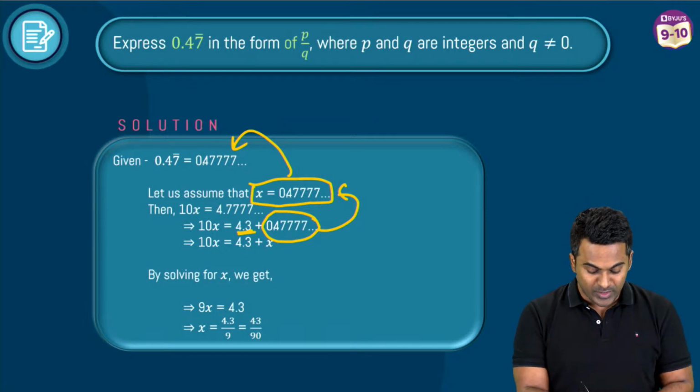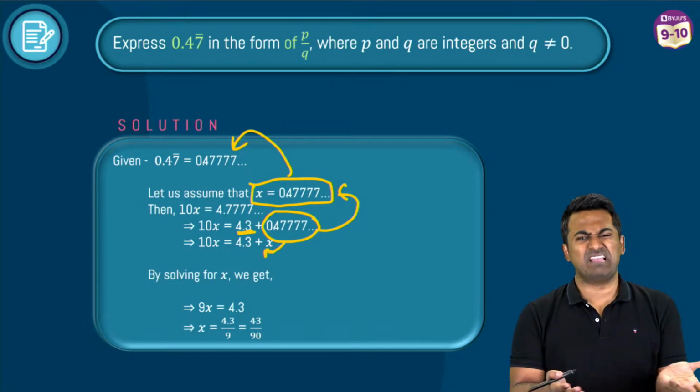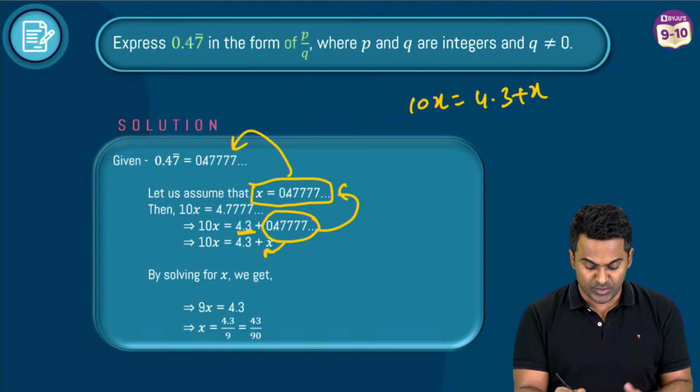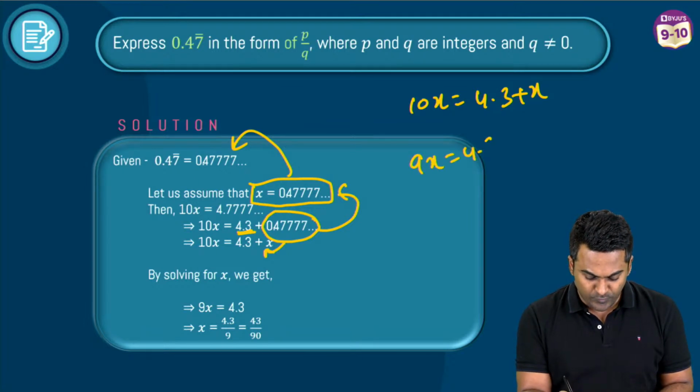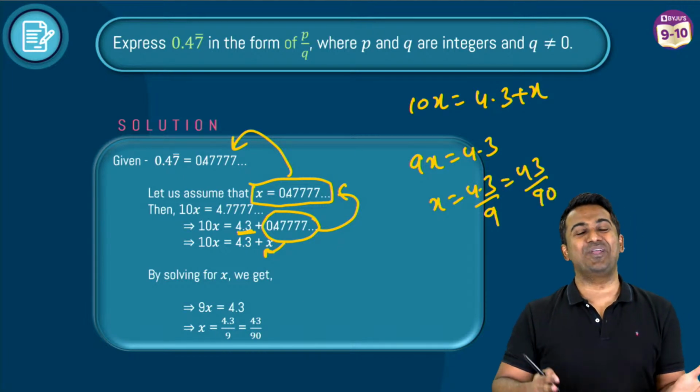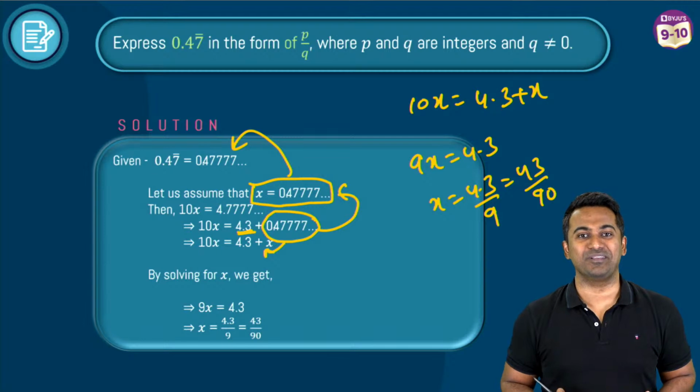I've done that. So in the place of that, I'm going to substitute x, and this becomes a simple equation. 10x is equal to 4.3 plus x. Throw the plus x to this side. You get 9x is equal to 4.3. x is equal to 4.3 divided by 9, which can be written like 43 divided by 90 when you multiply both numerator and denominator by 10.